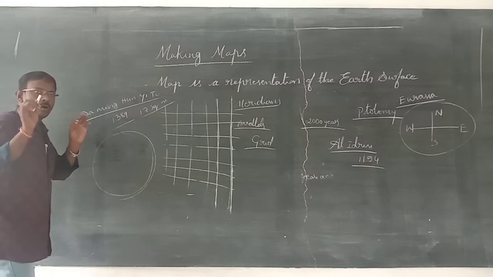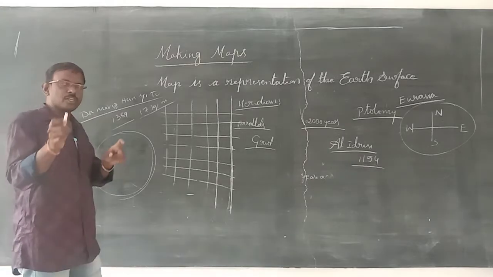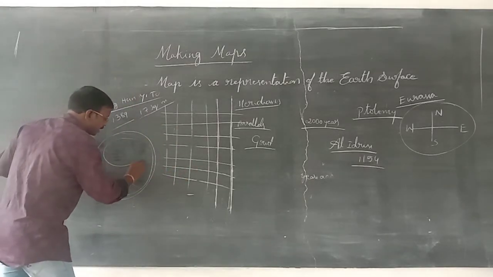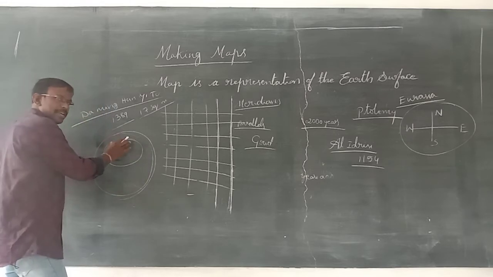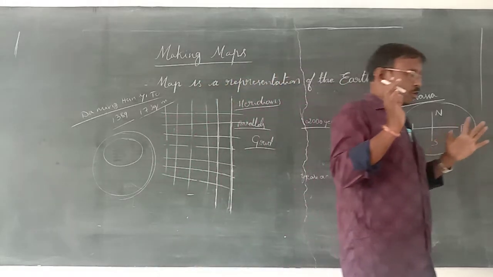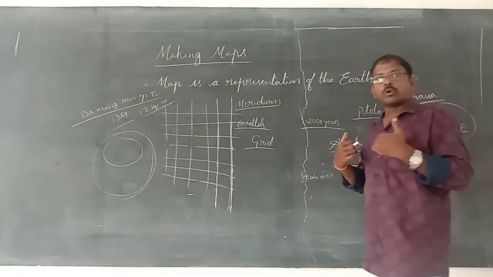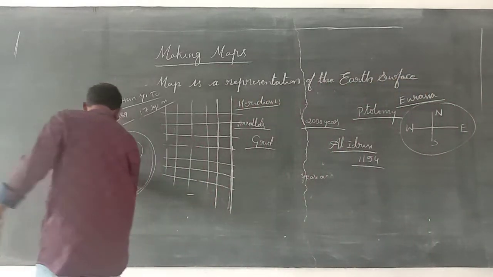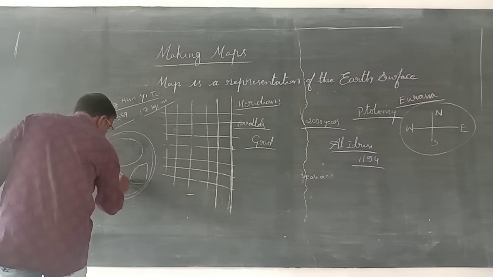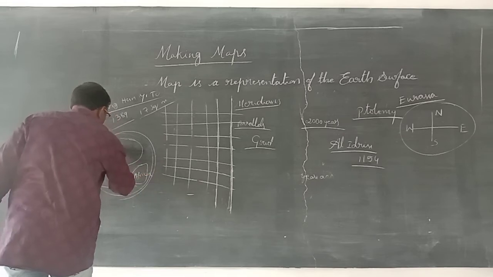They know Jesus Christ, according to the Bible, belongs to Jerusalem, which is in the Asian area. That's why they showed Asia at the top, in a big manner, and below it Europe and Africa. Europe here and Africa here.